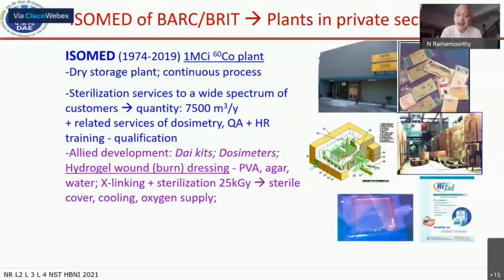Also, it gave rise to certain additional value addition products. Only one product I have just mentioned here. There is a hydrogel wound dressing. Here, what you are doing is you are bringing about a chemical reaction, cross-linking, also in the same process of sterilization. So the three chemicals which are required to form the particular gel are mixed, and they get cross-linked and also sterilized through this procedure, and you get what is known as the hydrogel.